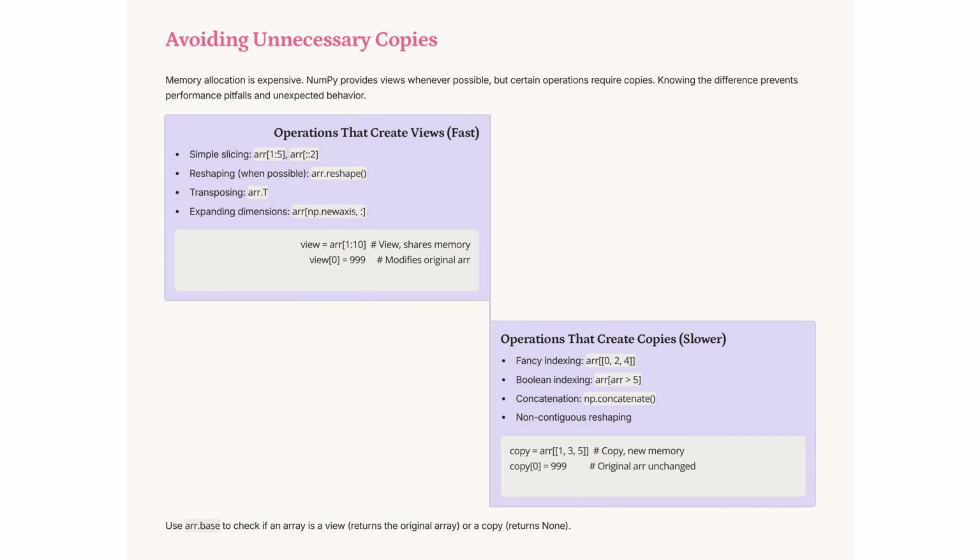Memory allocation in NumPy can be costly. Views, like simple slicing and reshaping, share memory and are efficient. However, operations like fancy indexing and concatenation create copies, consuming more resources. Use ar.base to determine if an array is a view or a copy, ensuring optimal performance and avoiding unexpected behavior.